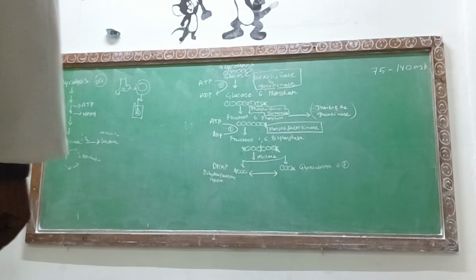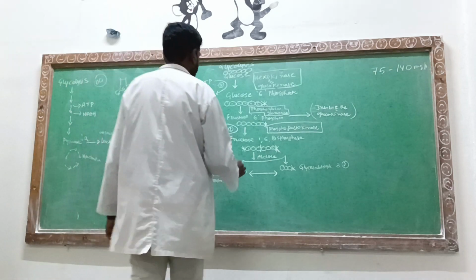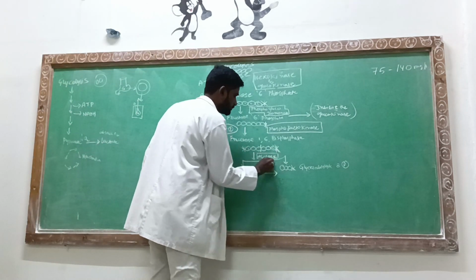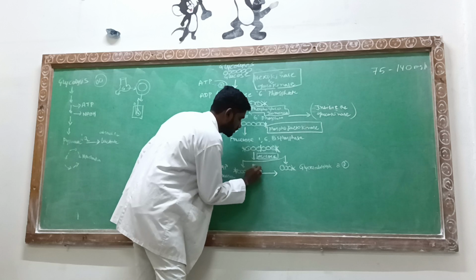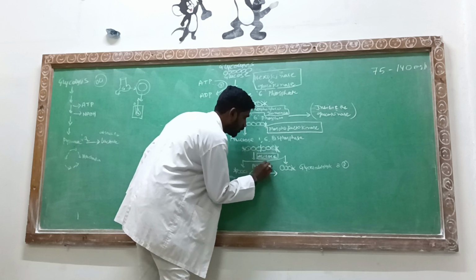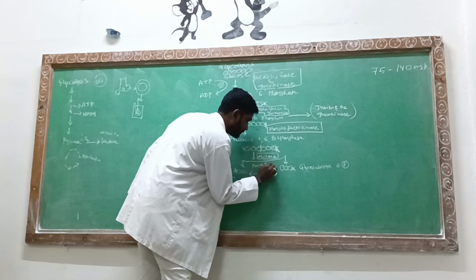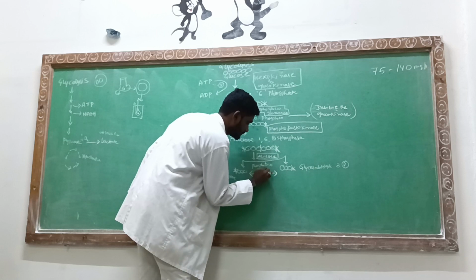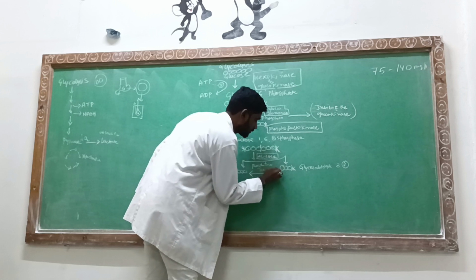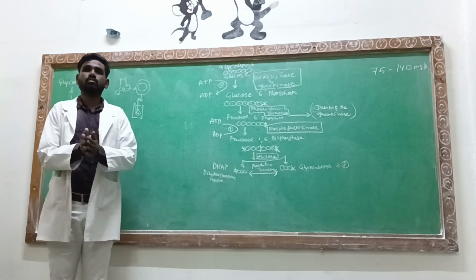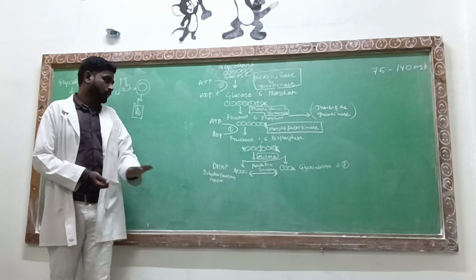So they have given the term called phosphotriose isomerase. It is an enzyme. Phosphotriose isomerase. You should be seeing on the board, please. Your eyes on the board, please.